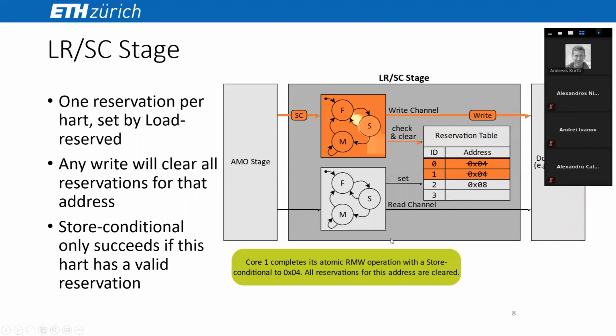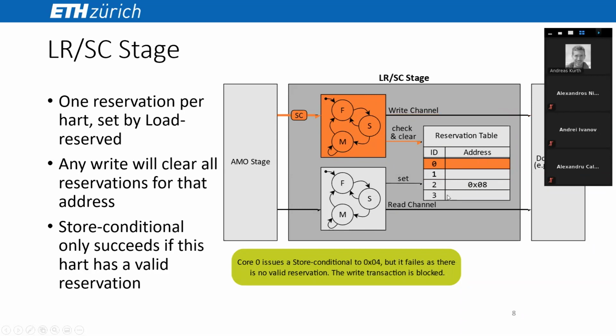After some time, without any writes to address 4 in between, heart 1 completes its atomic read-modify-write with a store conditional to address 4. This now means that this write by heart 1 goes through to the memory, since its reservation was valid, and that all reservations to address 4 are cleared.